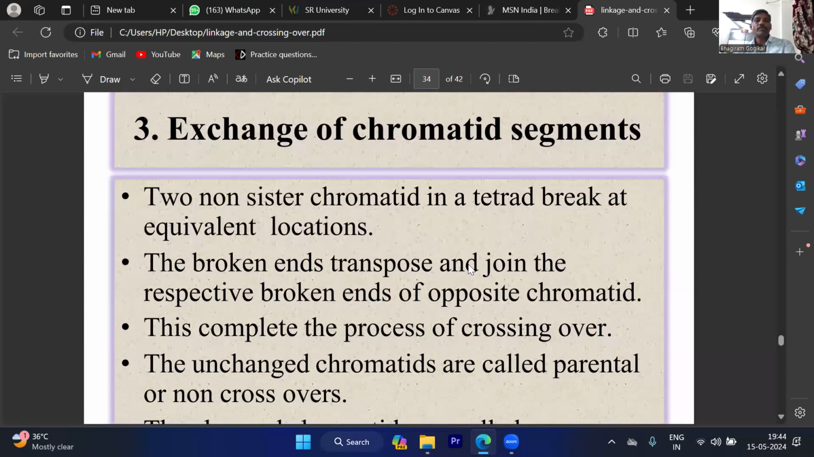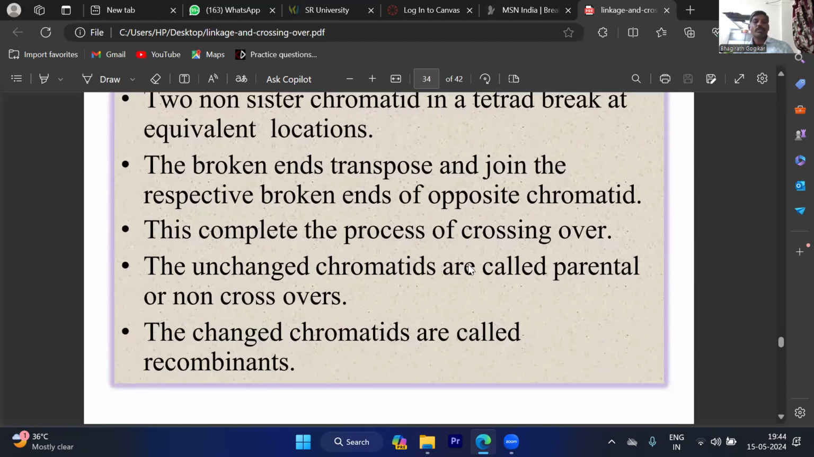Exchange of chromatid segments. Two non-sister chromatids in a tetrad break at equivalent locations. The broken ends transpose and join the respective broken ends of the opposite chromatid. This completes the process of crossing over.